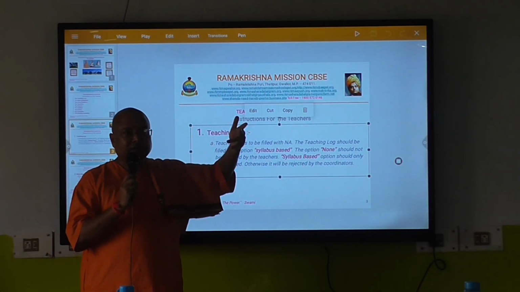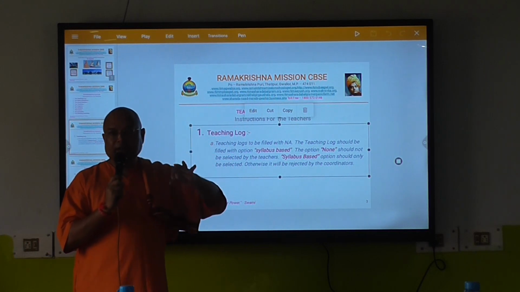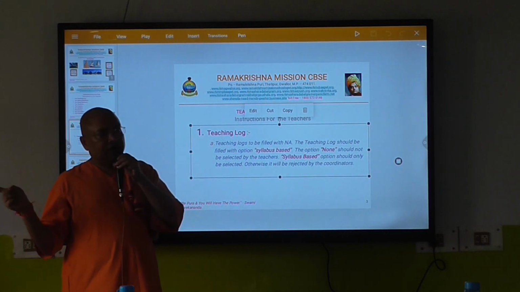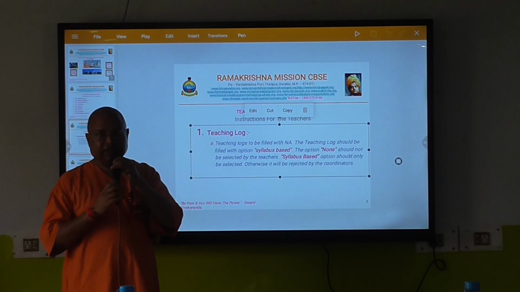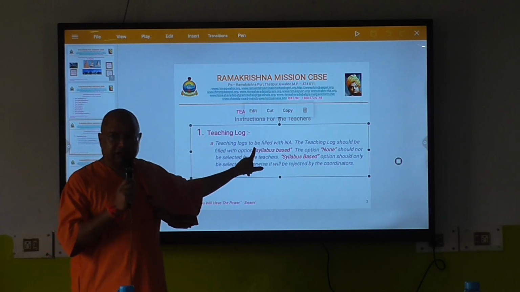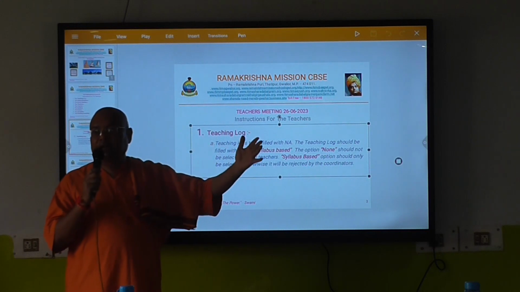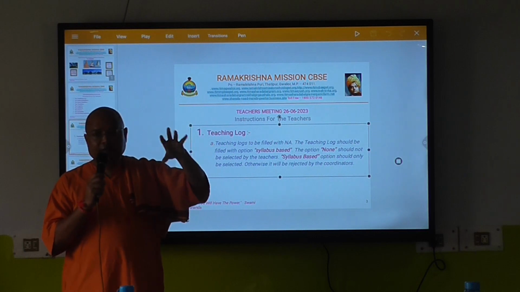Some may not have understood the significance of that, but keep it in mind, if you select none and apply the syllabus, the coordinator will abruptly reject it. First thing. Second thing, since you will use this syllabus based, immediately there will be a window where you can put the syllabus over there.